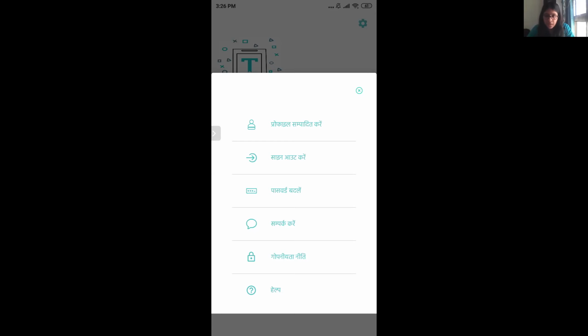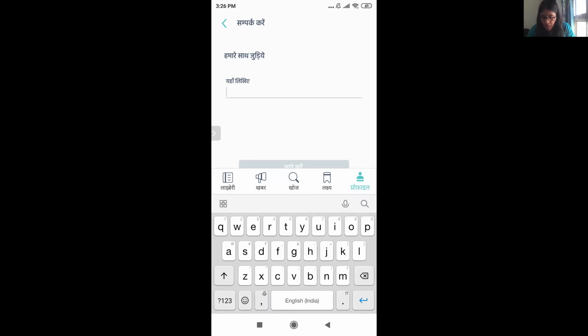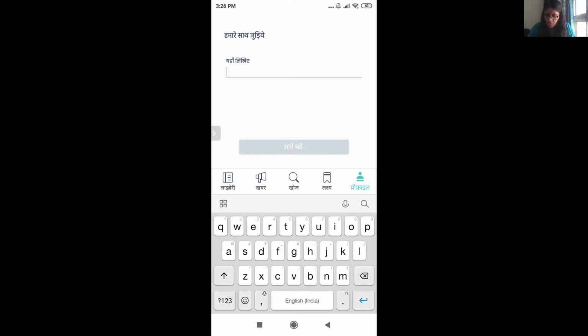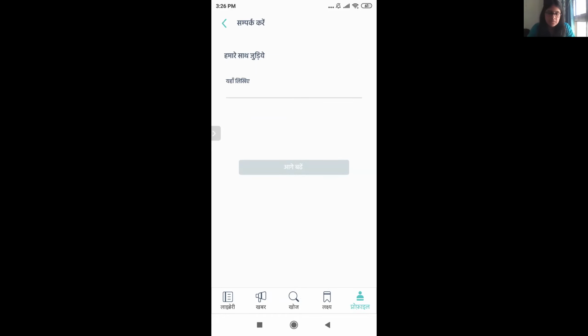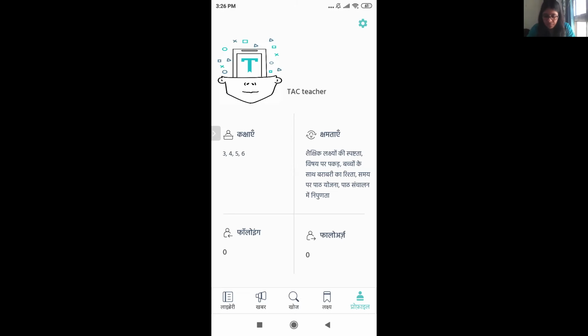This is the Sampark Kare option. So this is basically if you want to give any kind of feedback to the teacher app, or if you want to talk to them about anything, you can simply write it here, and when you click on आगे बढ़े, it will get delivered to them. So I won't do that right now because we don't want to spam them, but you can give them feedback and I'm sure they will be listening to you.